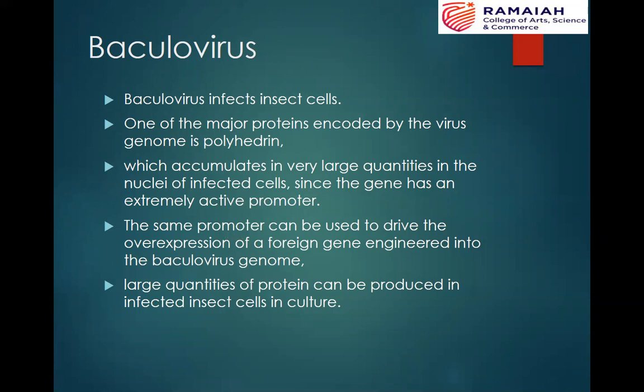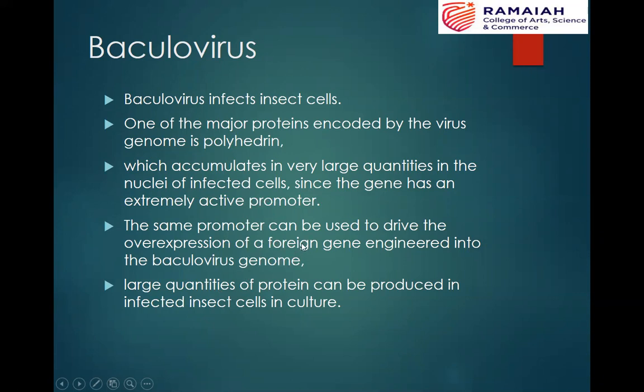So under this strong promoter, we insert our gene of interest. That means the gene of interest is engineered into the baculovirus genome so that it will cause the overexpression of our protein of interest.